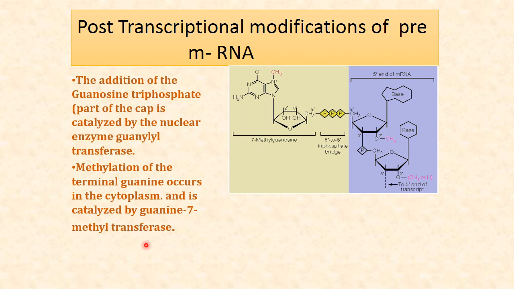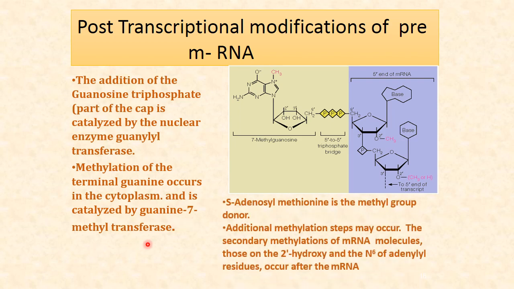7-methyl transferase. Then S-adenosyl methionine is needed, because the methylation takes place due to it, as it is the donor. This is the donor of methionine. So the methyl group comes from SAM.